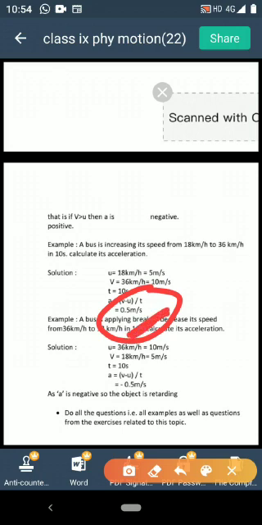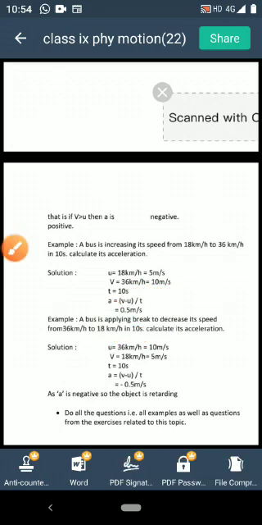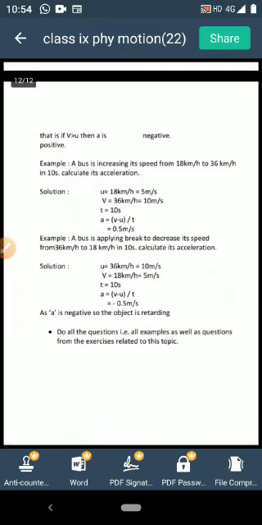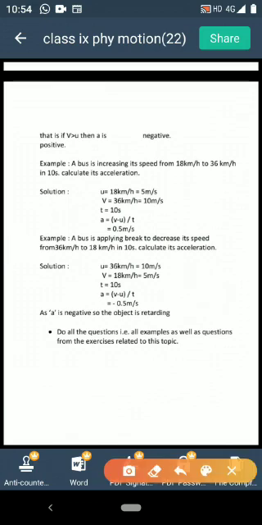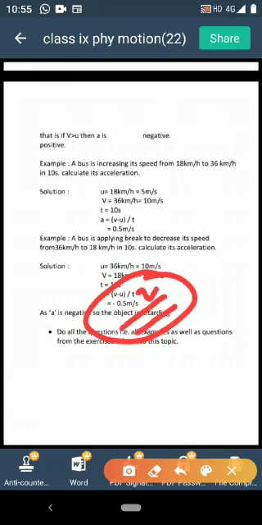Here children, you see there is a misprint. The unit of acceleration is meter per second square. It is not meter per second. So, here it is meter per second square. But if the bus is applying brake and decreasing its speed from 36 km per hour to 18 km per hour, under that situation if you calculate the value of a, the value of a will be minus 0.5 meter per second square. Again there is a misprint. It is meter per second square. Clear? Got it? So, as the acceleration is negative here, the object is retarding.